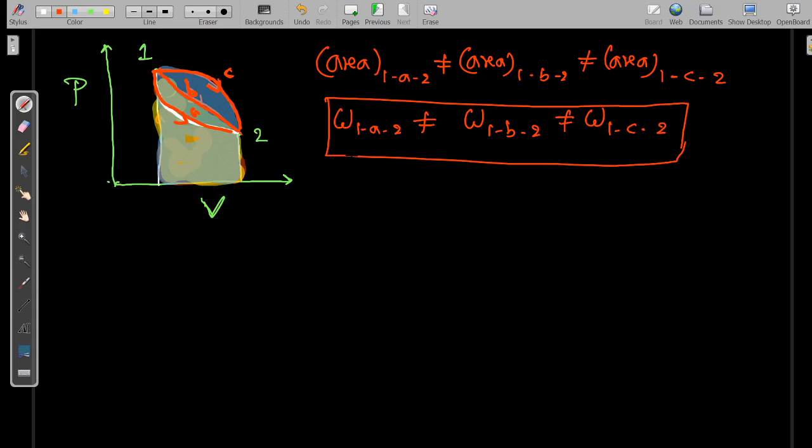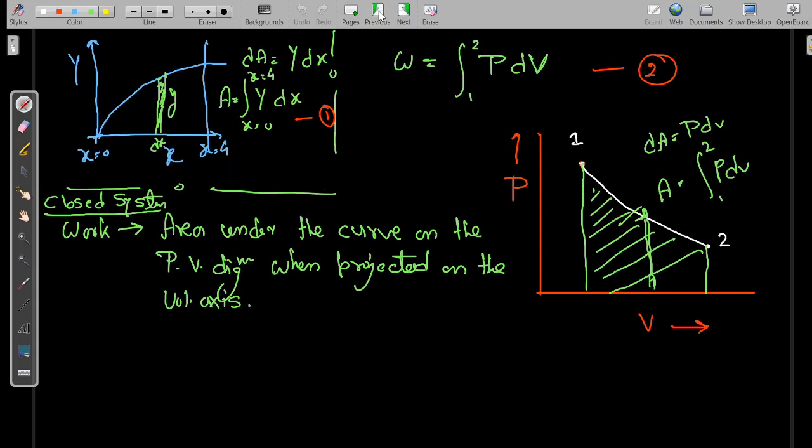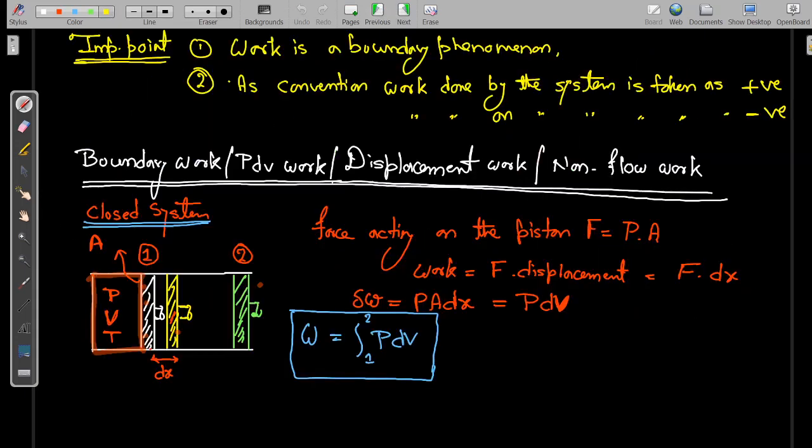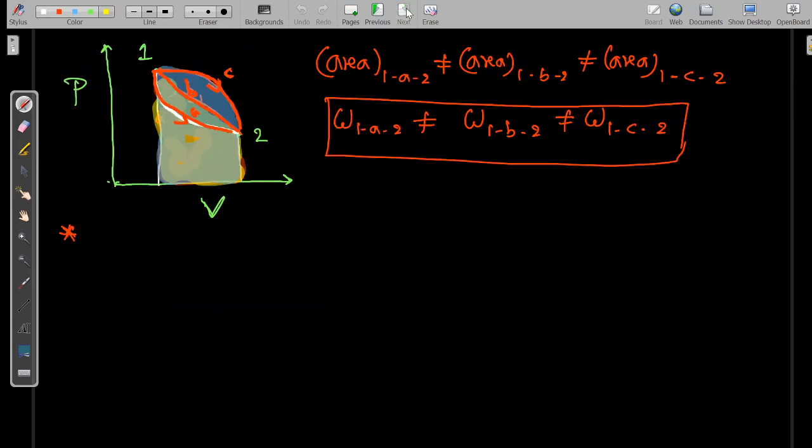Okay, so now I will add some more points into the work. Two points we have already added previously: work is a boundary phenomenon, and as per convention, work by the system is positive and work on the system is negative.